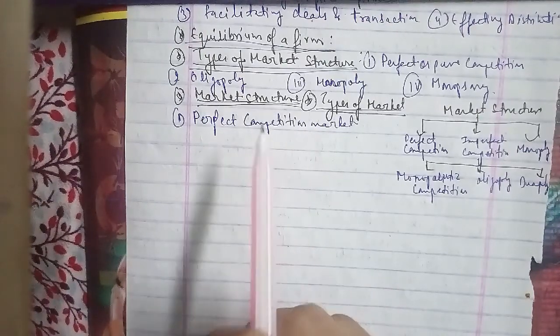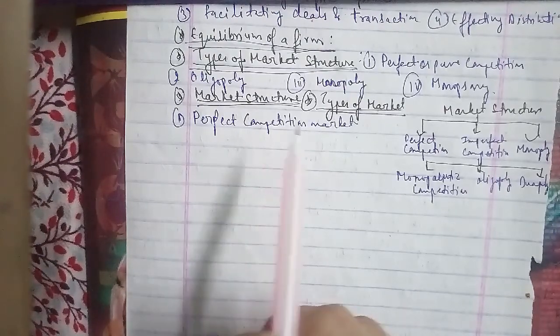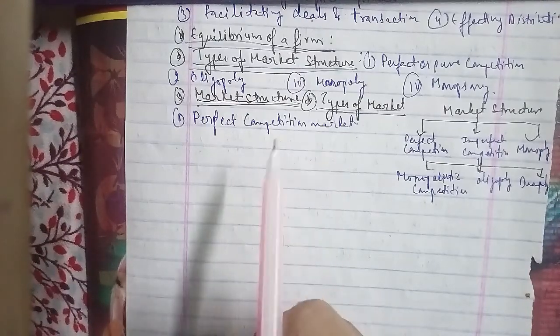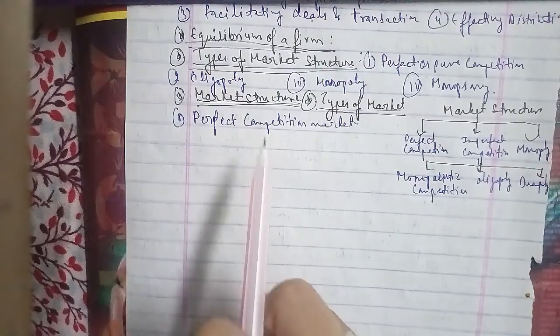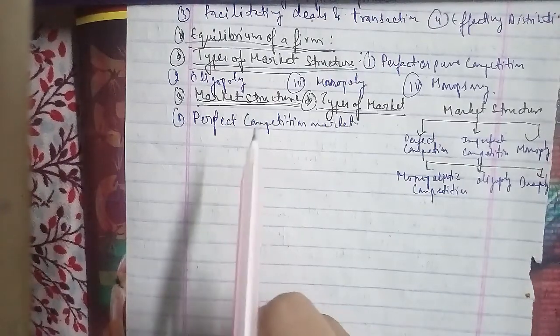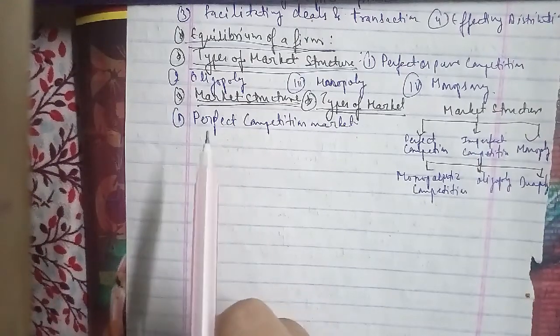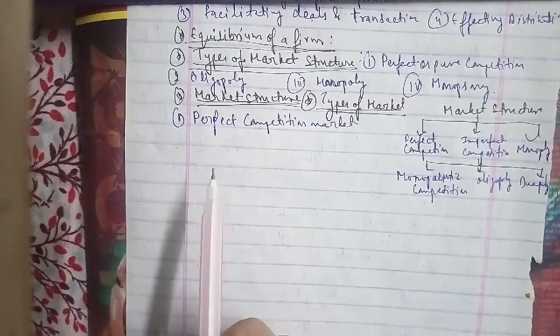Perfect competition is a market structure characterized by a complete absence of rivalry among the individual firms. According to R.G. Lipsey, perfect competition is a market structure in which all firms in an industry are price takers and there is freedom of entry into and exit from the industry.